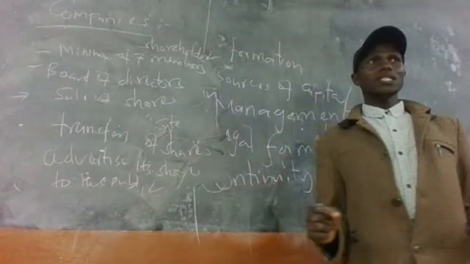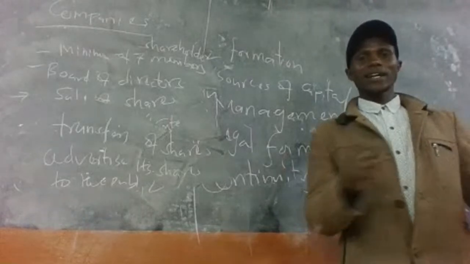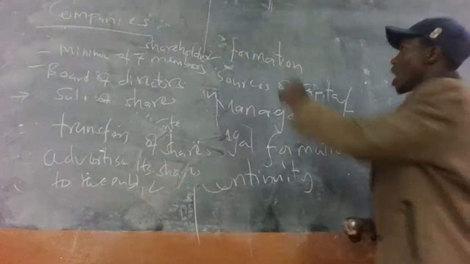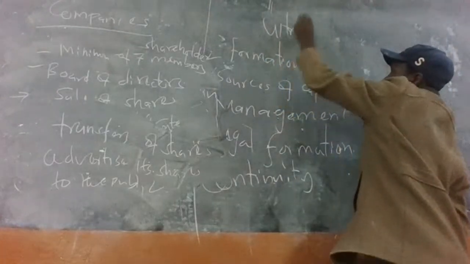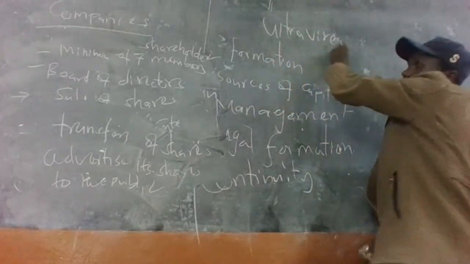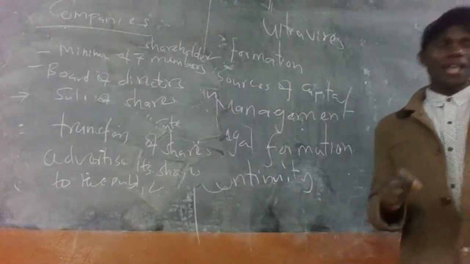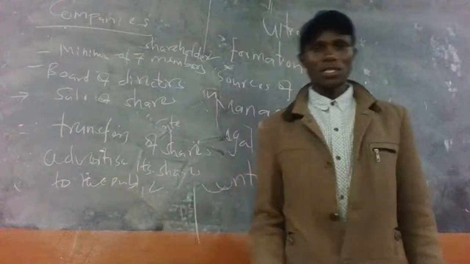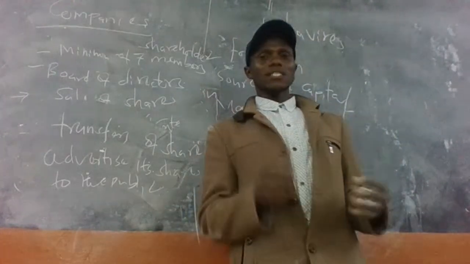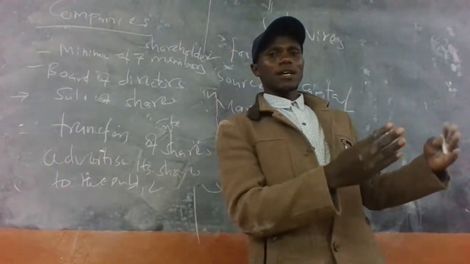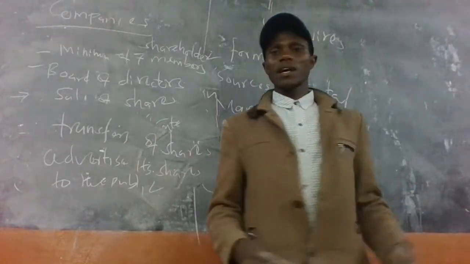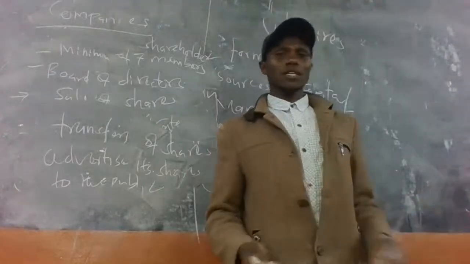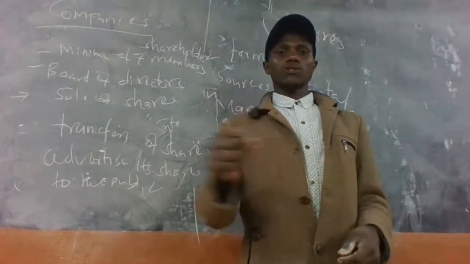When a company acts against the law or against the purpose for which it was formed, we say the company has acted ultra vires. For example, a company was formed to deal with milk, and then it does not sell milk but starts to sell a different product. This company has acted ultra vires.